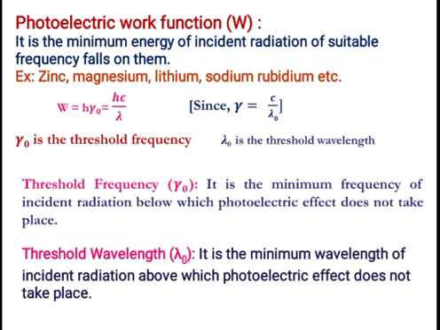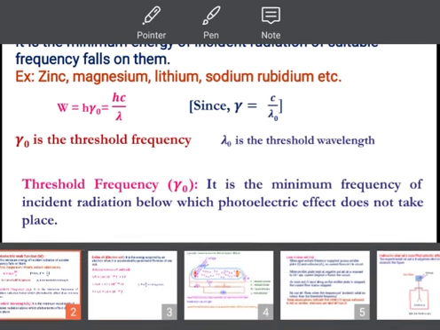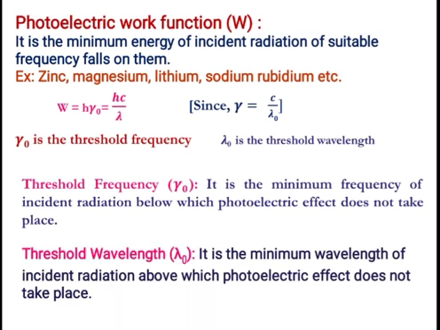Then what is the expression for the work function? W is equal to h nu naught is equal to hc divided by lambda naught. Lambda naught is the threshold wavelength. Since nu naught is equal to c divided by lambda naught. Lambda naught is the threshold wavelength and nu naught is the threshold frequency. So threshold frequency is denoted by nu naught.